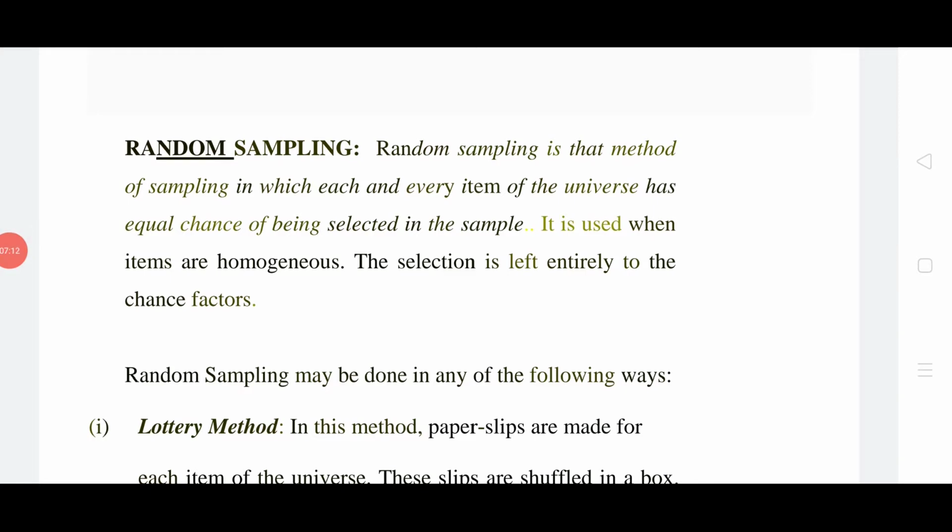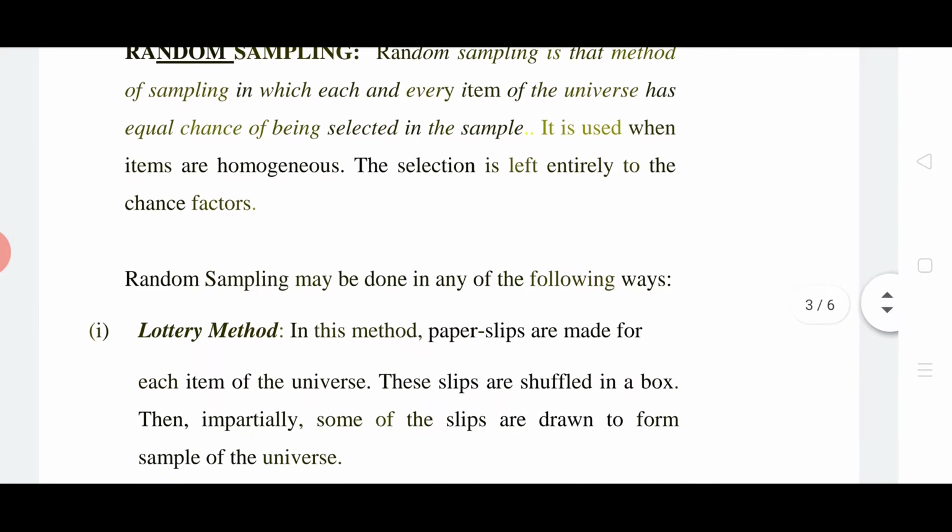It is used when items are homogeneous. The selection is left entirely to the chance factor. Here we don't select any particular sample. What we do, we take randomly any data, we select any sample randomly, and it depends upon the chance only.